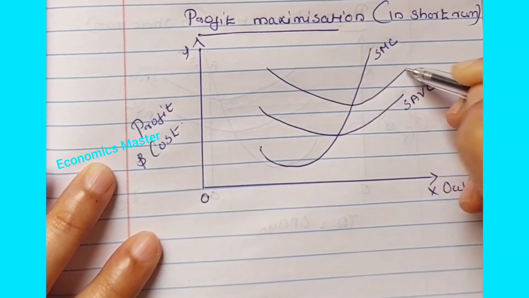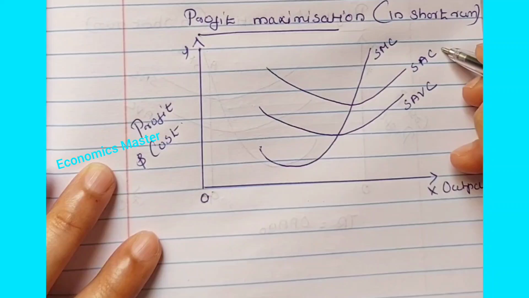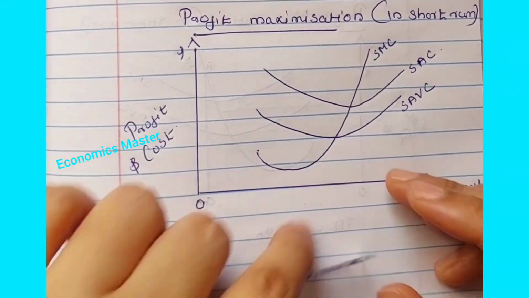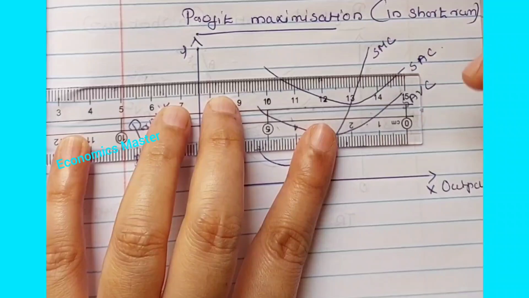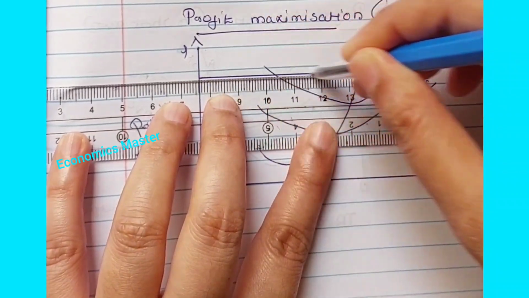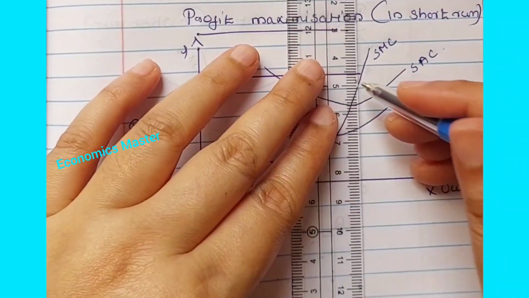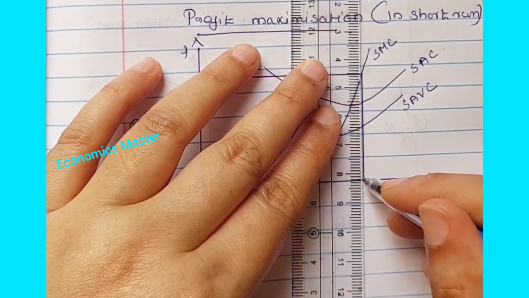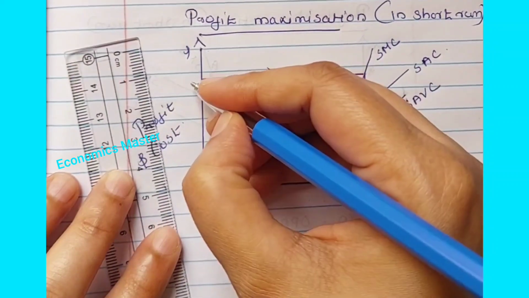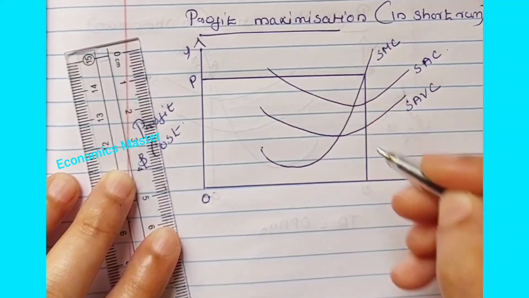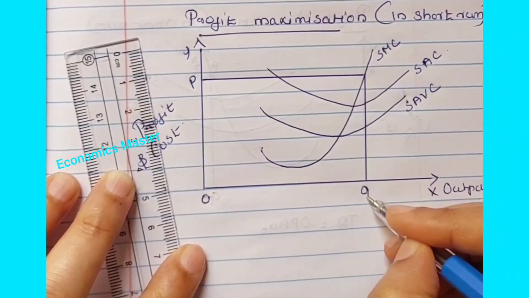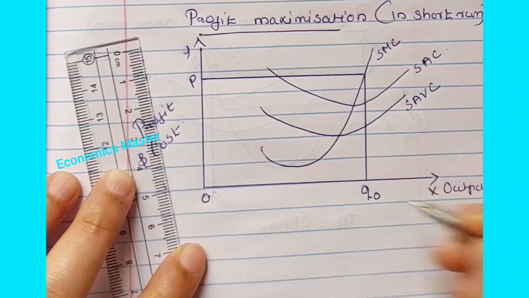This is the short run average cost curve. When P is the price level, the output is Q0.